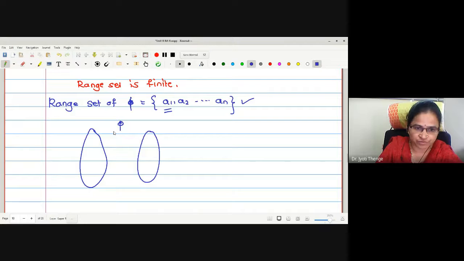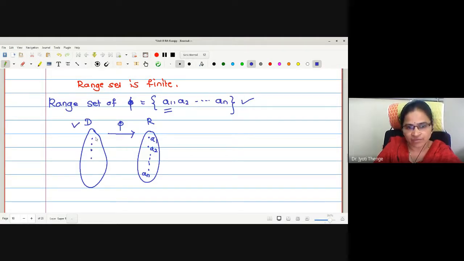This is my function phi from domain D to R. It has only a finite number of values. Let me write the values A1, A2 to An. As the range set is finite, we were collecting those elements of the domain having value A1, that is, elements of D which are mapped to A1.